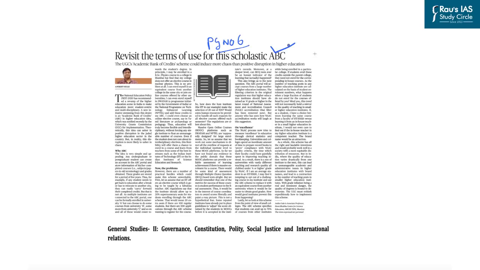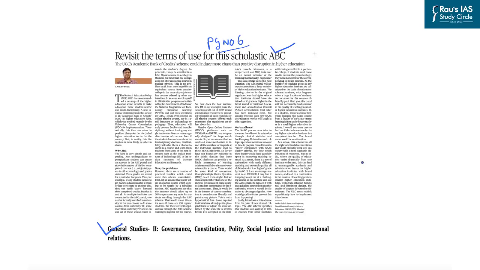The points that we discuss here are related to higher education, which forms an important part for us in General Studies paper 2, because education is a separate topic that has been mentioned in the GS paper 2 of the mains examination. That is why we need to be aware of the basics of this ABC scheme and also what its advantages are, as well as the likely challenges in implementing this scheme.